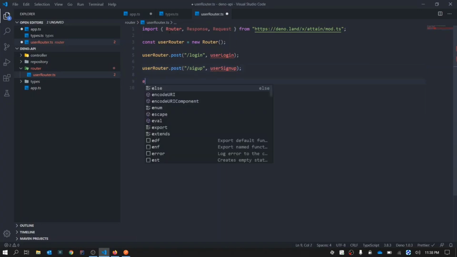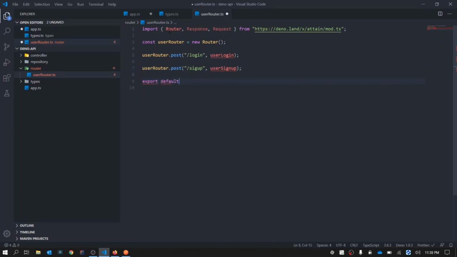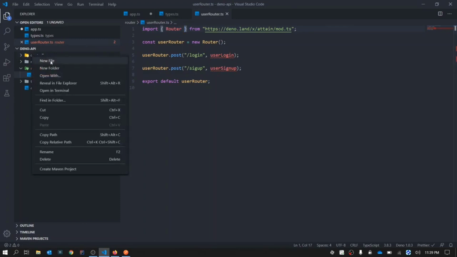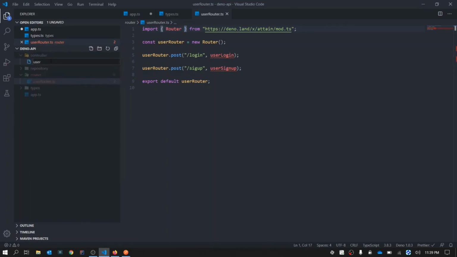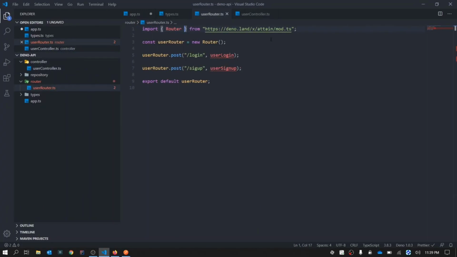Now all we need to do is export our router. We won't be using response and request here. I'm very sorry, this will be used in the controller. Now it's time for the controller. We will create a new controller, say user controller.ts. Here we will use those two, request and response.